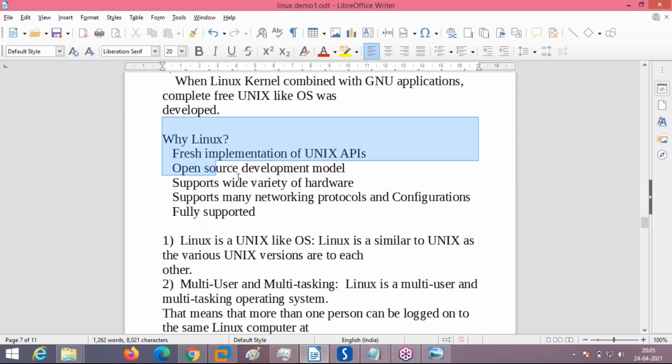See here why Linux is actually more important. Fresh implementation of Unix APIs. Fresh implemented means all the original Unix APIs were freshly implemented in Linux. It is an open source development model. Open source means everybody can access the source code and modify it accordingly. Supports a wide variety of hardware, any hardware, it is portable. Supports many networking protocols and configurations, and it is fully supported. You can get help and support if anything is required.